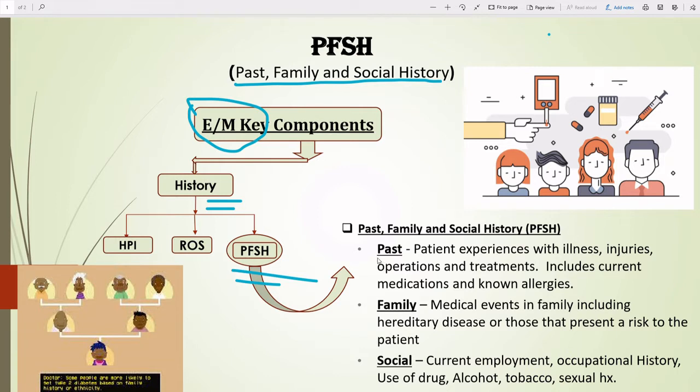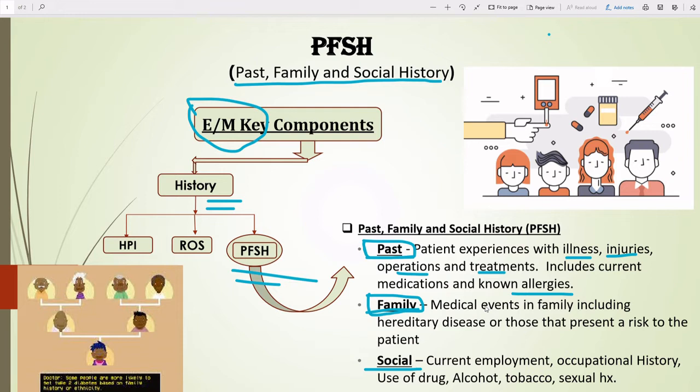Past, family and social history, you just separate it for well understanding. First past, then family and then social history. Past: patient experiences with illness, injury, operation and treatment, including current medication and known allergy. Past means it should be the patient's past history, like illness, injury, past operation, any treatment including current medication and known allergy.